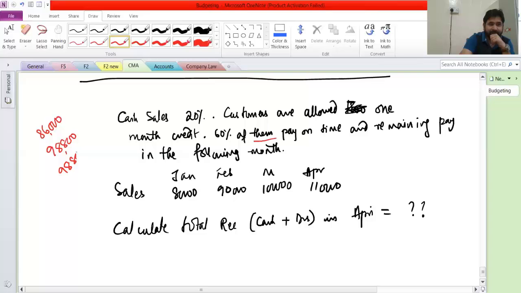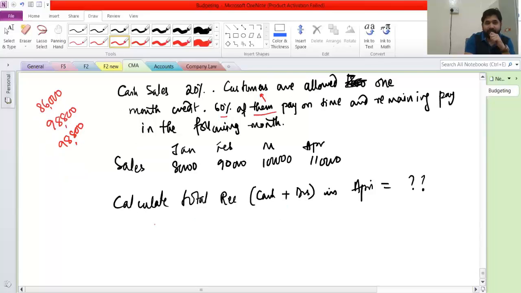Fine. Now let's see what we are getting here. First of all, see, 60% of them means customers, right? So we are talking about the credit customers who will pay. So 60% of the credit customers. See, the calculation will be like this. In the month of April, first of all we will get 20% of April itself. So 20% of 110 is 22,000 from here. That is it, done. Plus now it says 60% of them pay on time. So on time means 1 month credit.